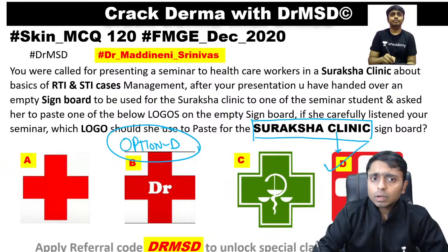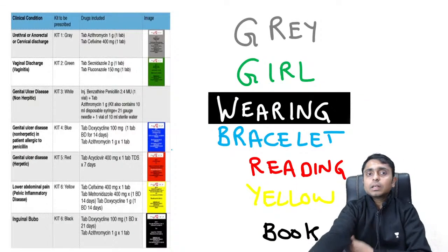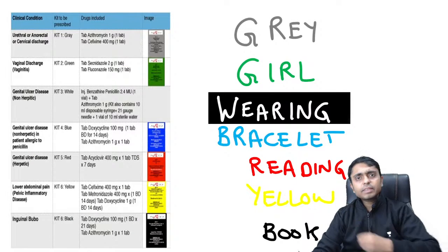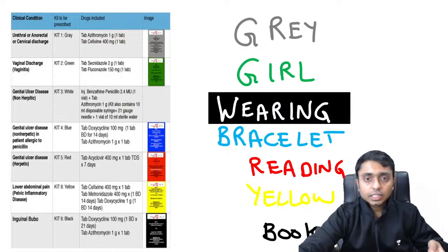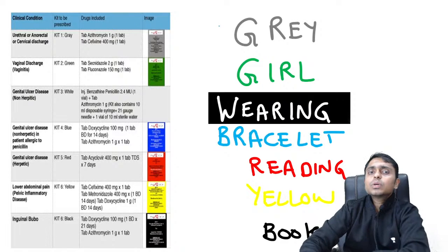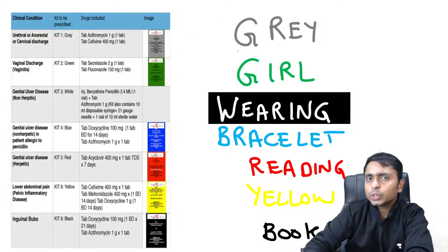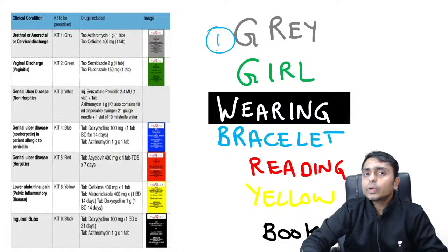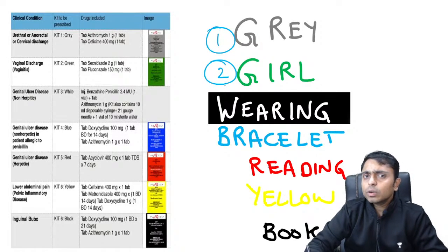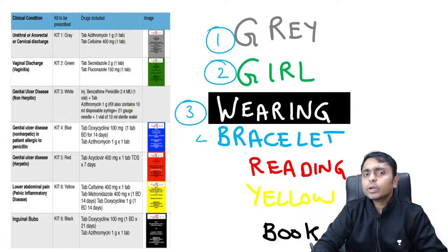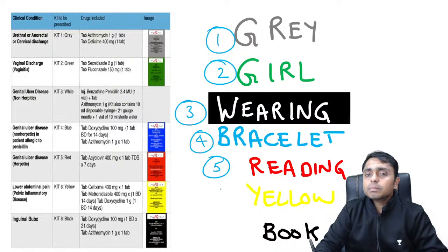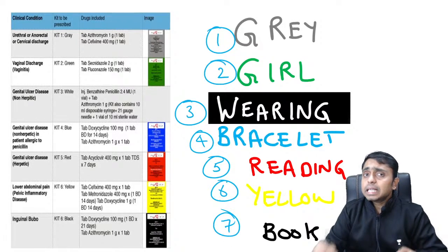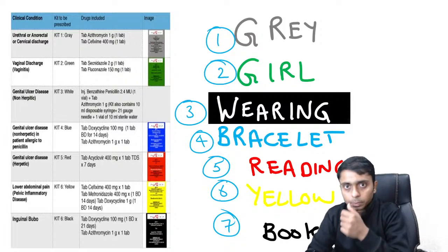So the last thing with this, we will just finish this session. Another 5 minutes. So the kits. In the kits you should remember the order of these kits, and you can remember that with the help of this very good story mnemonic. So please remember, the numbers and the colors of the kits are important to be remembered.